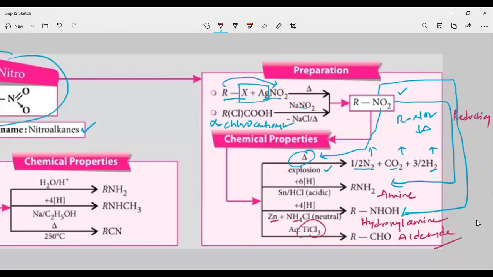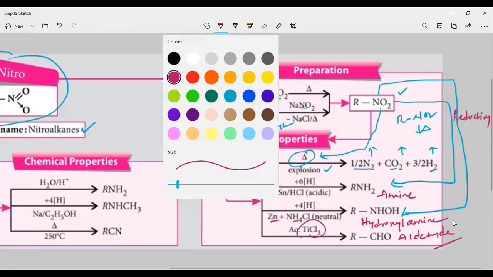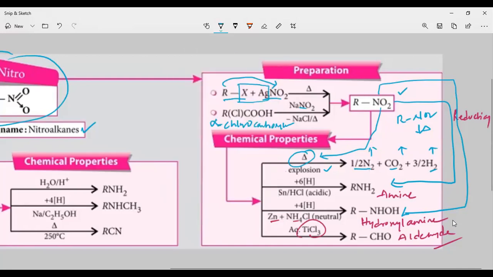Clear? Okay. So this is the preparation as well as chemical properties of nitro compounds. Nitro compounds upon heating, you are going to get three gases. Nitro compounds upon reduction with tin in the presence of HCl, we are going to get amine. If you are doing reduction of nitro compounds with zinc dust and ammonium chloride salt, you are going to get hydroxylamine.